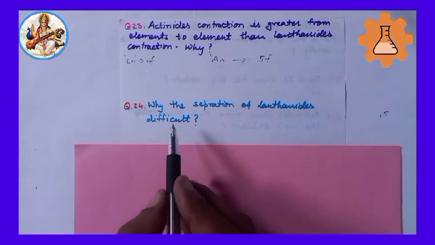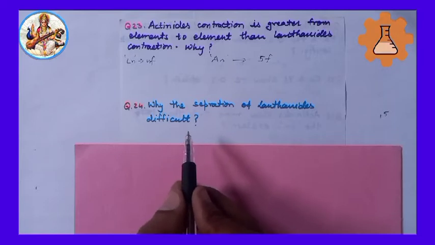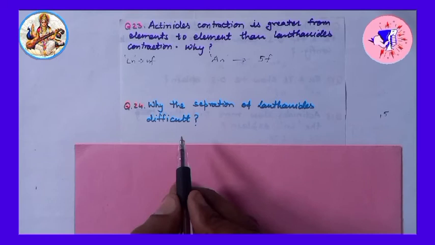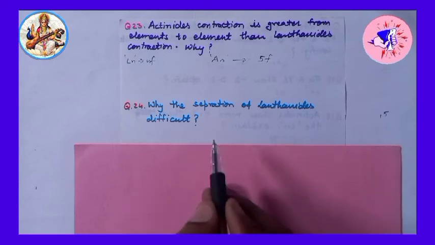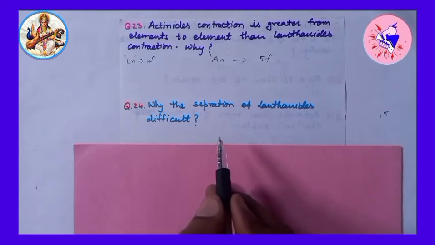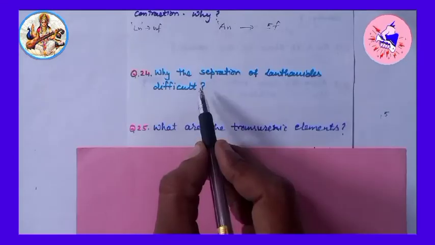However, modern methods have been developed based on properties such as solubility, complex formation and hydration of ions, using the slight difference in the size of trivalent lanthanide ions for the separation of lanthanides.